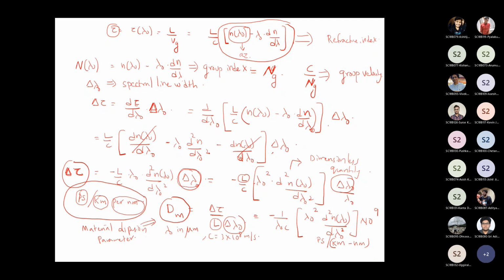If you assume that the source used for launching the signal inside an optical fiber is characterized by a spectral line width of delta lambda naught, remember, every optical source is going to have a finite line width. You call it the full width at half maximum. So it always has a finite line width, which is denoted by delta lambda naught.